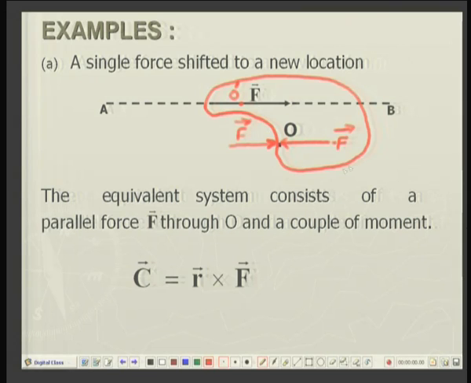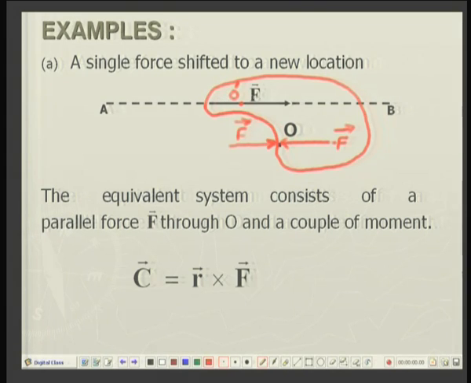So, this constitutes a couple. So, the earlier system of a single force is equivalent to a parallel force, same in magnitude and direction, but shifted to a new position O, and a couple.